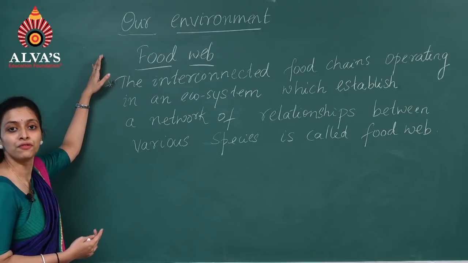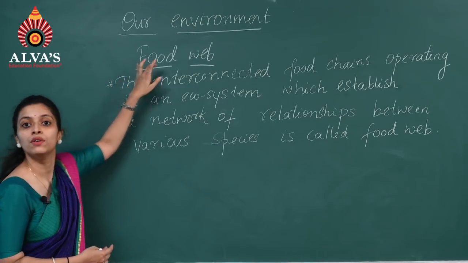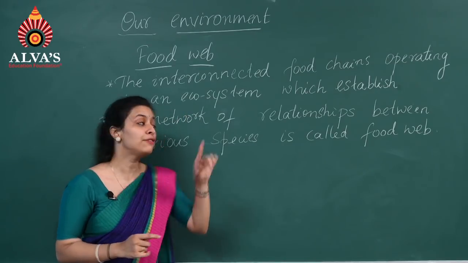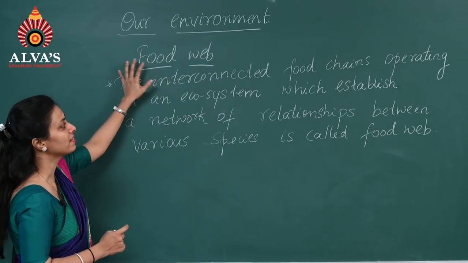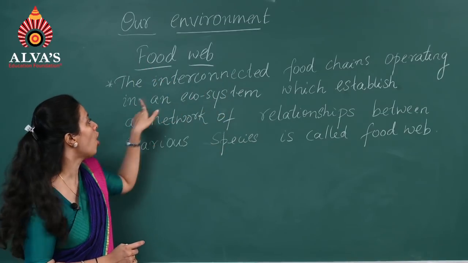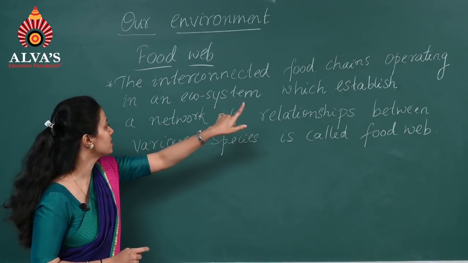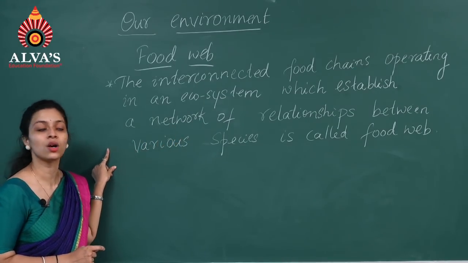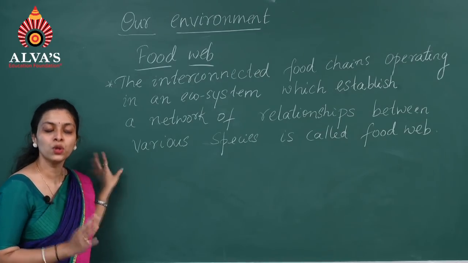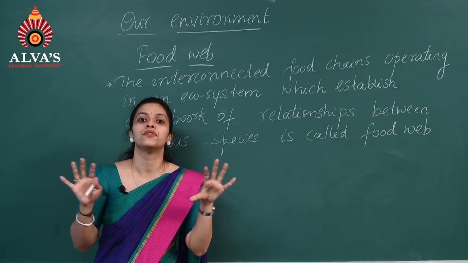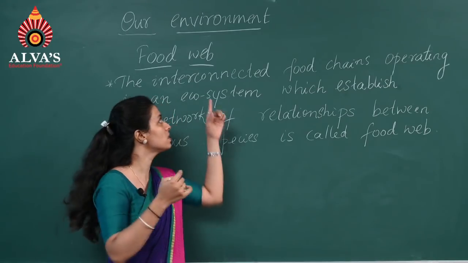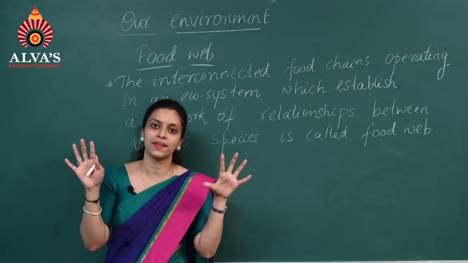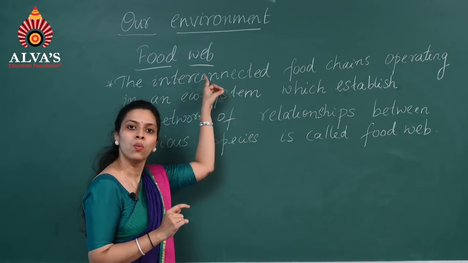Now we already studied about the food chain. So the next topic is food web. If there is a large network of food chains, then it forms the food web. Food web is nothing but interconnected food chains operating in an ecosystem which establish a network of relationships between various species. In a food web you can find a network of food chains. Many food chains are present in this particular food web. When they are interconnected, it looks like a web. That is why it is called a food web.